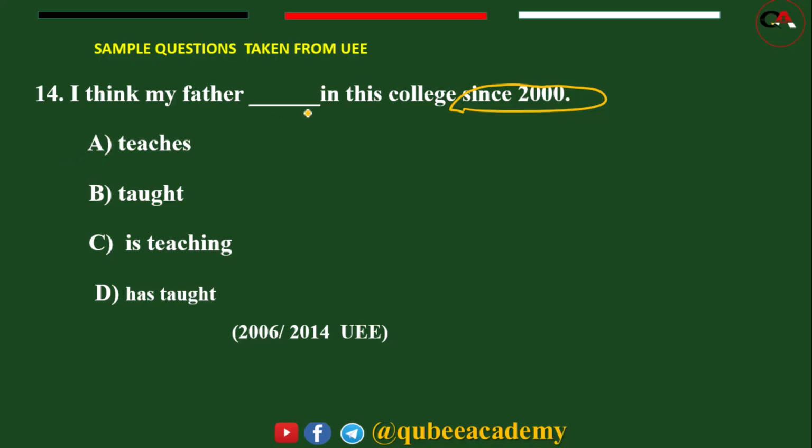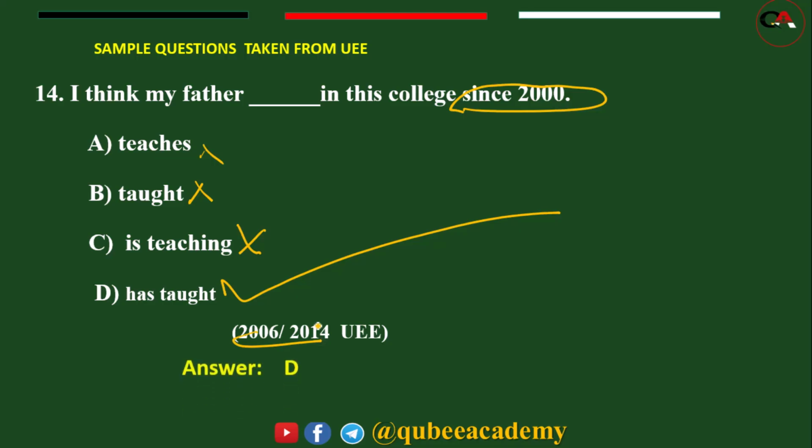It indicates experience. So we have to find the form that fits present perfect for this one. This one is the form of present simple, past, present continuous tense. So the appropriate answer for this one is D. Taken from 2006. You can refer. So if you say D, you are right.